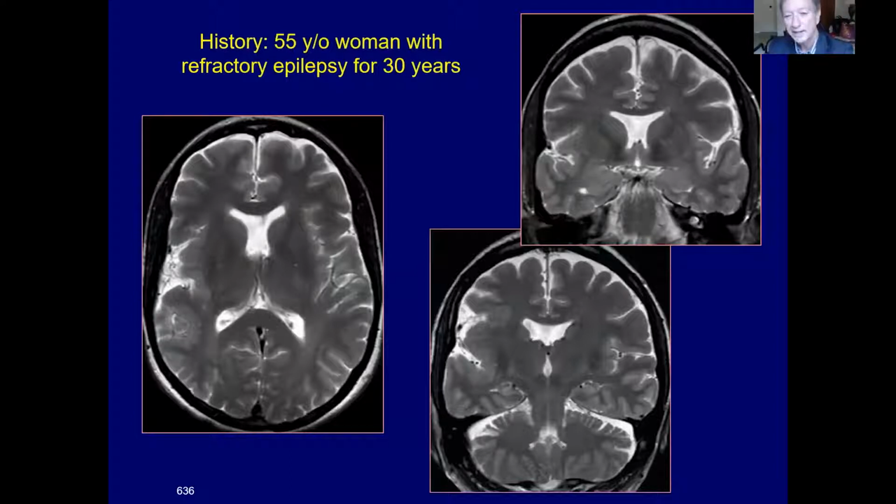The associated finding, unrelated, is absence of the septum pellucidum. So this patient has 2 developmental lesions.